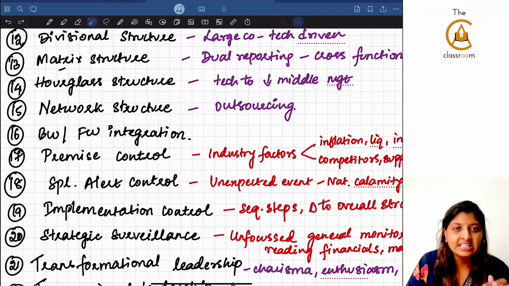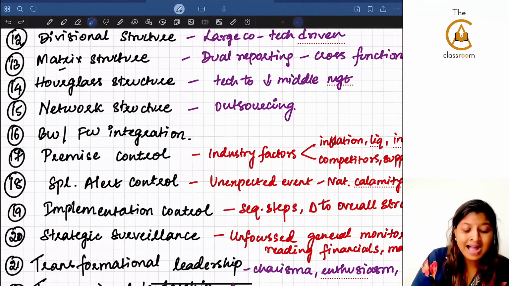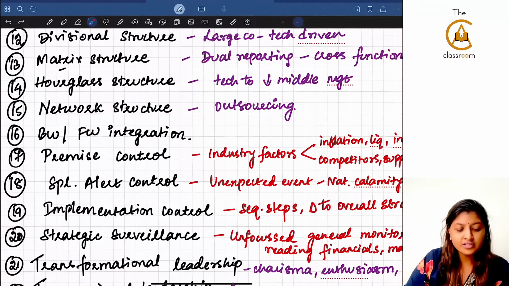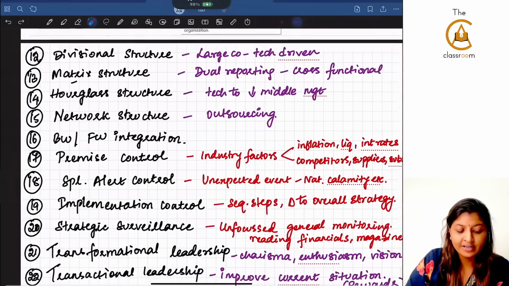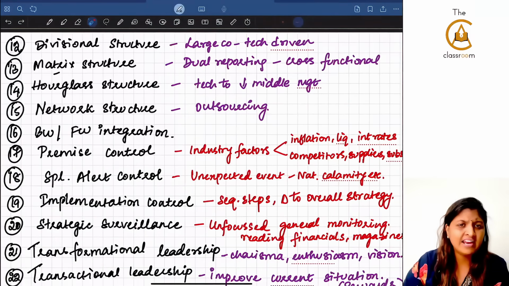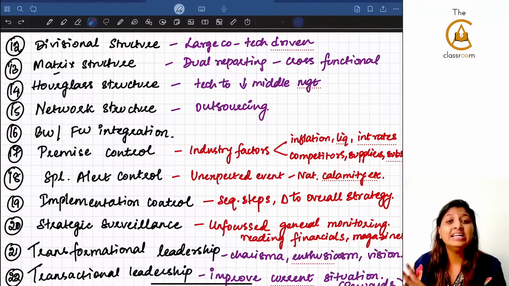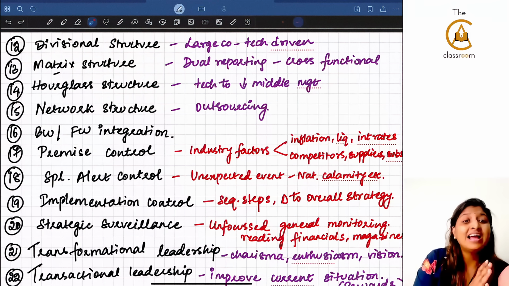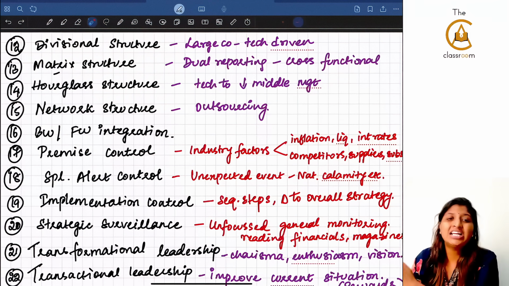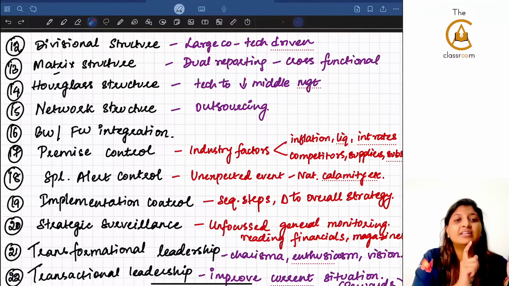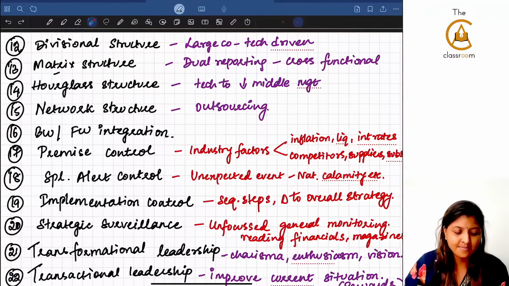Going on to the 16th concept, which is backward or forward integration. This concept I have also covered in my concept video and the workout, everywhere I have spoken about this backward and forward integration because it is extremely important. In the MCQ they asked like this: there was a coffee manufacturer and then he went on to integrate with a cafe. So what has he done? He is moving towards the customer, that means it is forward integration. If you are moving away from the customer, that means it is backward integration, as simple as that.